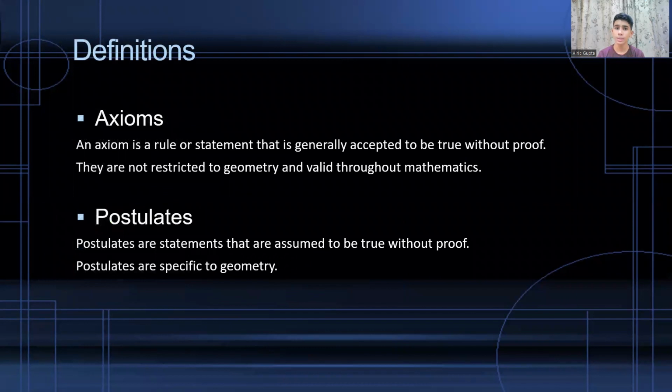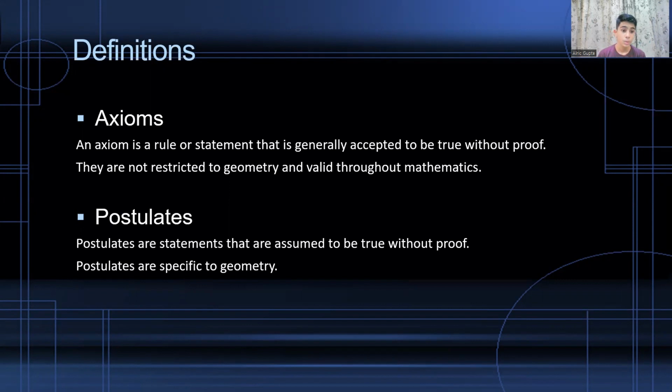Guys, do you know what axioms are? I'll explain to you. An axiom is a rule or statement that is generally accepted to be true without proof. So a rule or a statement which is generally accepted to be true, but that cannot be proved, is called an axiom. They are not restricted to geometry and are valid throughout mathematics. That means they do not specifically focus on geometry, but they are valid throughout mathematics.